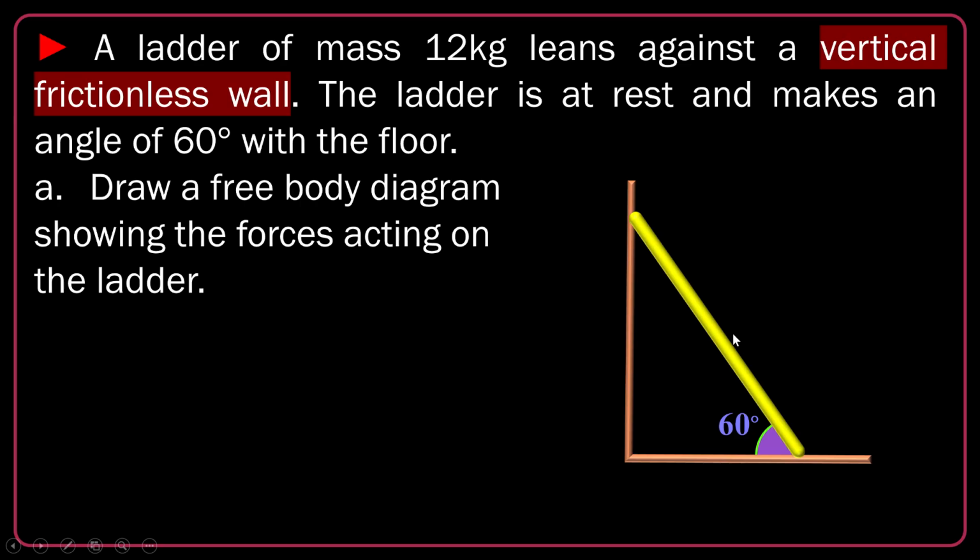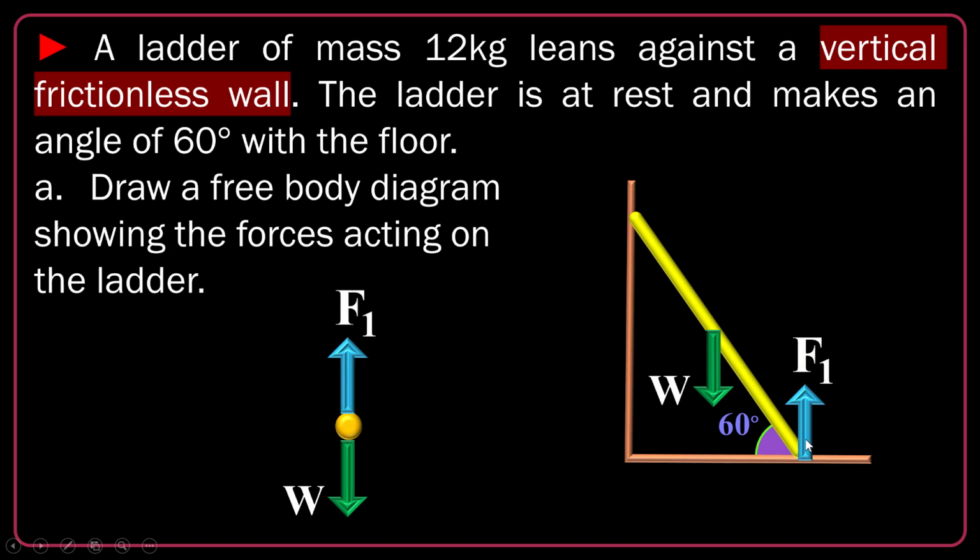Let's do it. Guys, let's say this is the center of mass of the system, and I will draw all the forces acting on that. One of the ever-existing forces that we always draw is the downward force of gravity, its weight. Another is F1, the reaction of the floor that must cancel the weight because the ladder is vertically at rest. So F1 is equal to W. When I draw them to a scale, I should check the size of F1 to be equal to W. The other is the reaction of the wall.